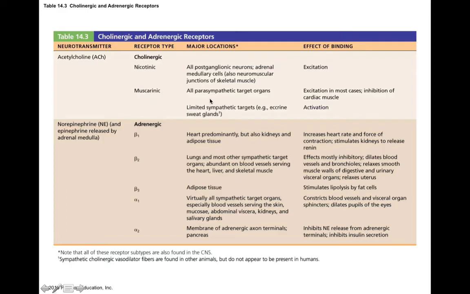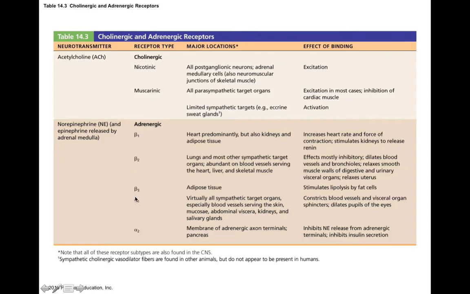Muscarinic receptors are found on all parasympathetic target organs, and although they're mostly excitatory, there are some cases of inhibition, like with cardiac muscle. You also find some muscarinic receptors on sympathetic targets like the eccrine sweat glands, and these are also activated, which increases the rate of sweat production. For the adrenergic receptors, we have beta 1, 2, and 3, and then alpha 1 and alpha 2.